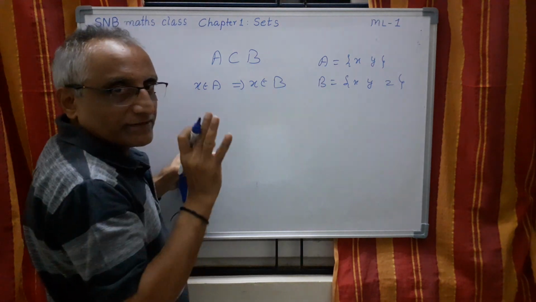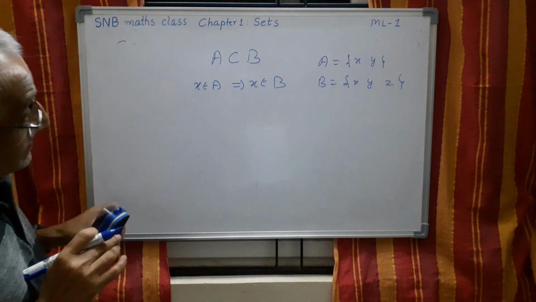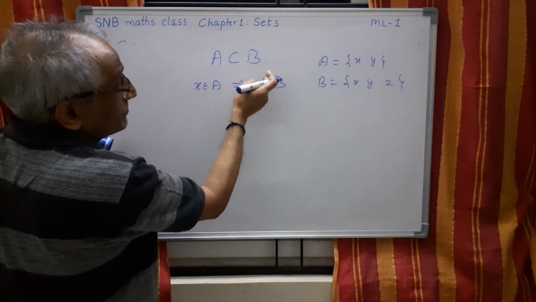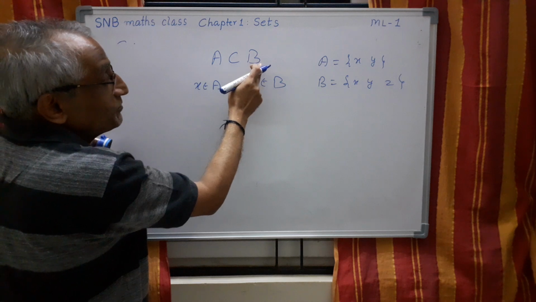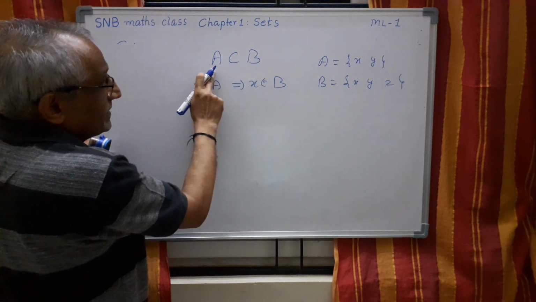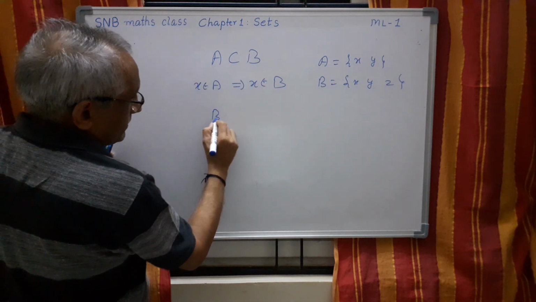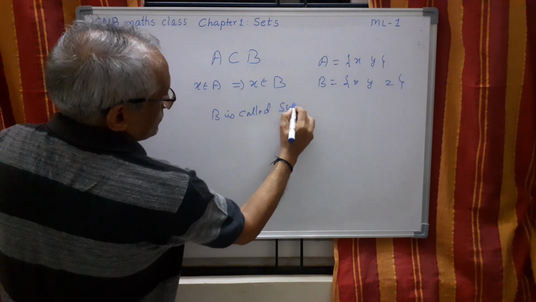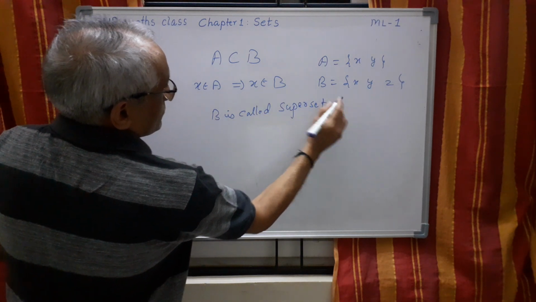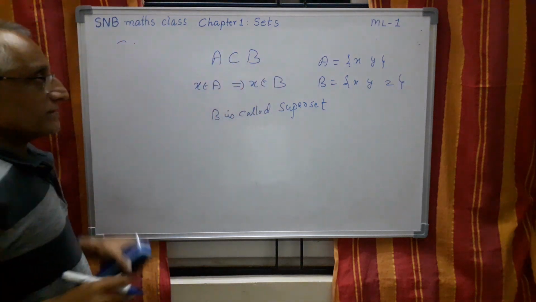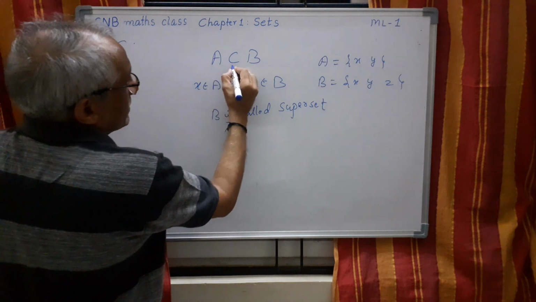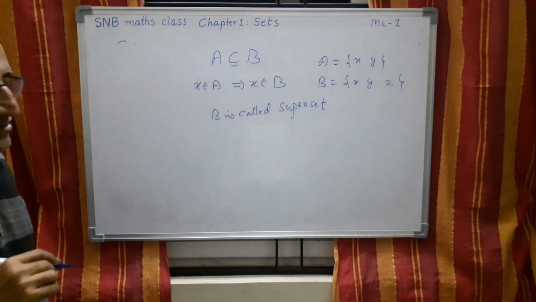This is the concept. Then you may ask, sir, if A is the subset of B, what about B? This is called superset. So whenever A is subset of B, B is called superset. So this is a bigger set, this is a smaller set. Suppose both are equal, then you can use this. So this is the thing.